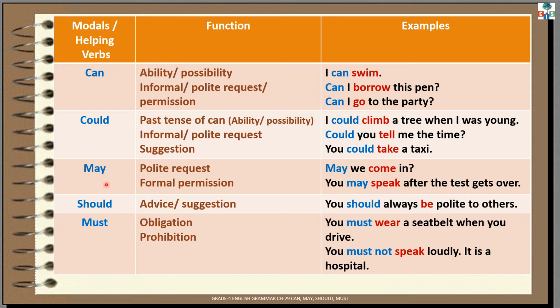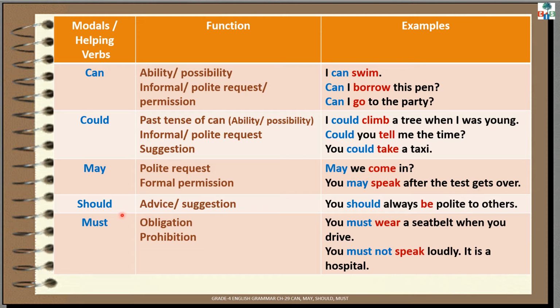May. We use may to ask permission or to make a polite request. And we use may when we want to ask something of an authorized person who is superior to us. For example, may we come in? You may speak after the test gets over. When you are asking something of your teacher in the school, at that time you should use may.